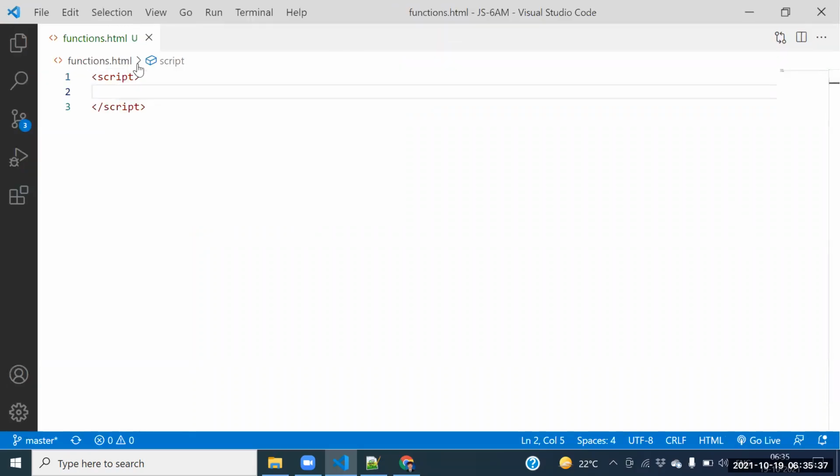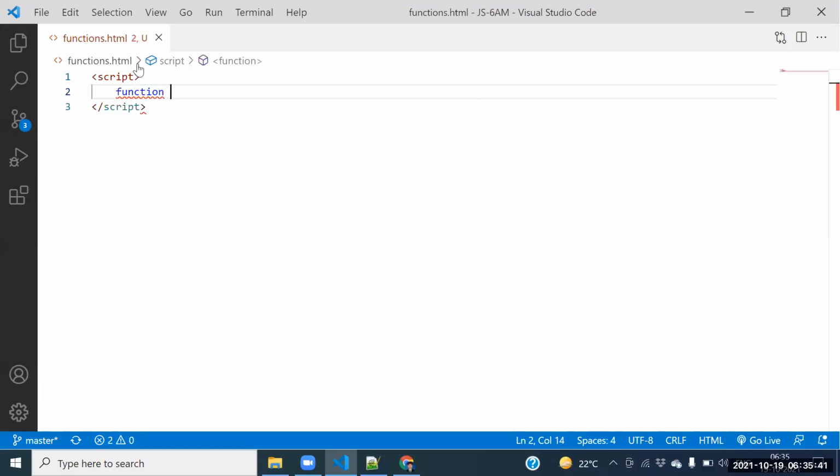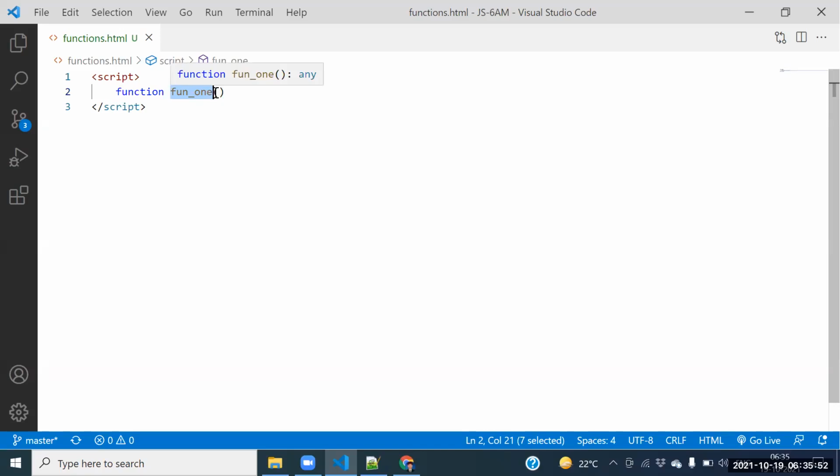Guys, how to create one function? Function, then the function name. Here itself, we need to open the curly brackets. Next one, the business logic. This function returns some output. How to return the output?